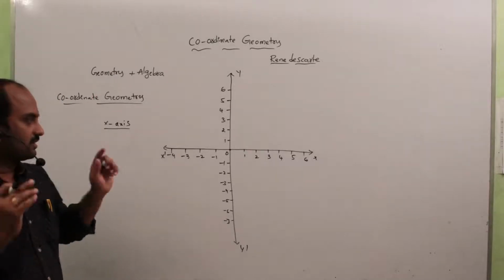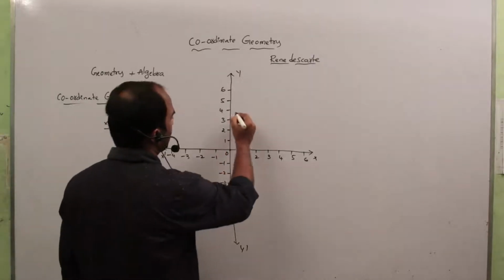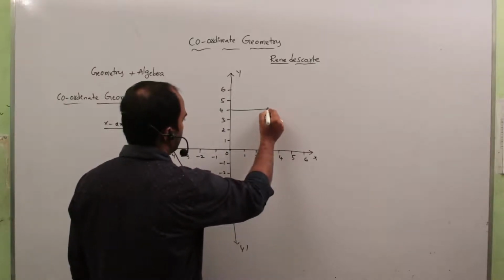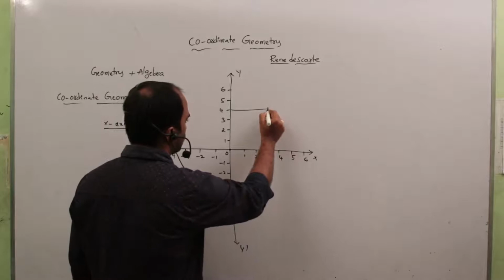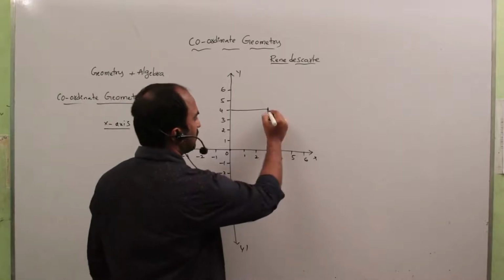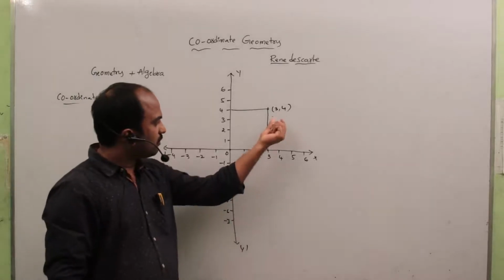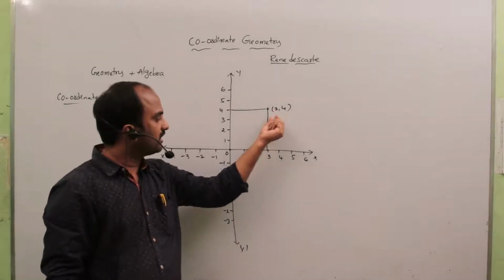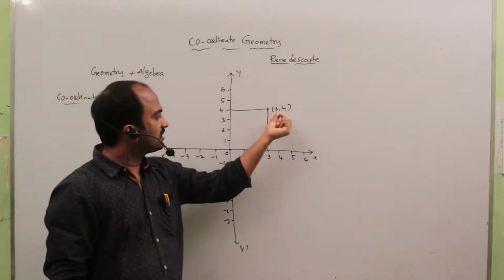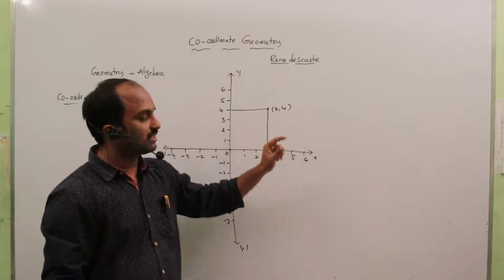So in this plane, if you want to represent a point, draw two perpendicular lines: from 4 draw one perpendicular line, and from 3 draw another perpendicular line. Those two meet somewhere, and this is what we call a point. This point is represented by (3, 4). In the point, the first one indicates the x coordinate and the second one indicates the y coordinate.